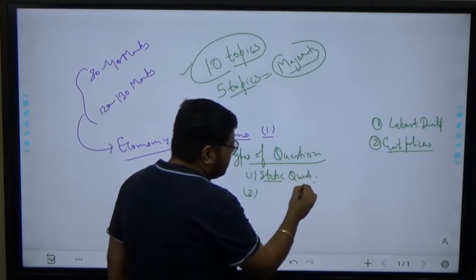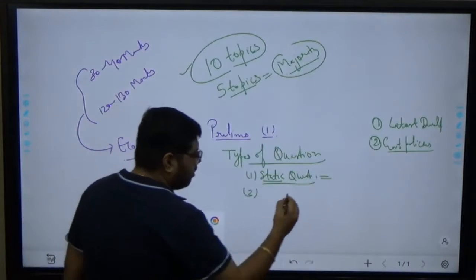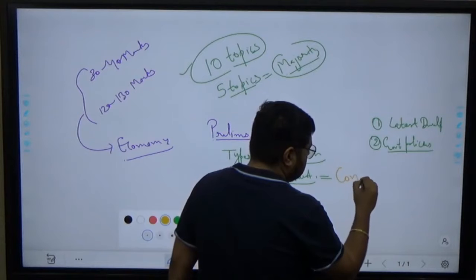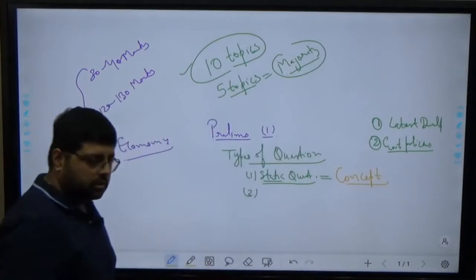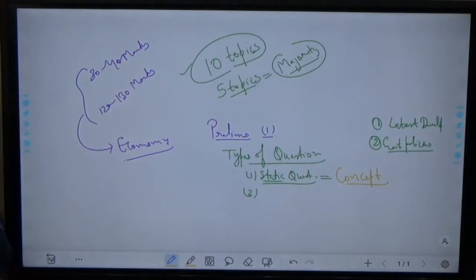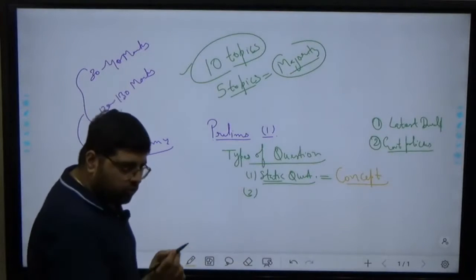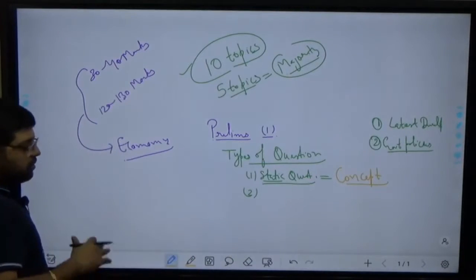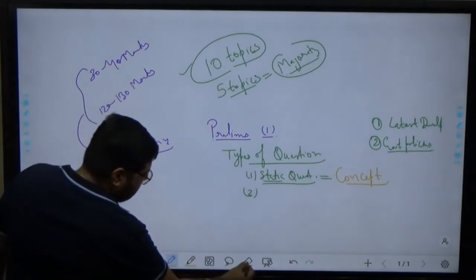When I say it is static, it means they are asking a question on the concept. I'll just give you one example. Few of you know, few of you don't, but when we start our class, you'll get better clarity.